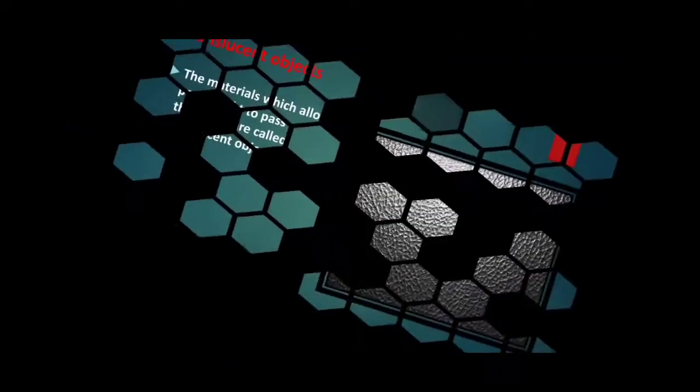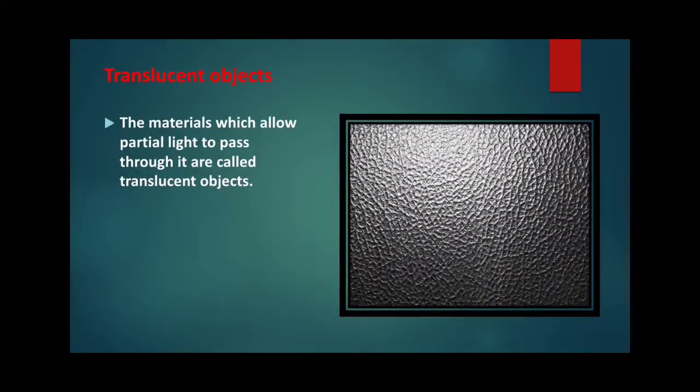Translucent objects. The materials which allow partial light to pass through them are called translucent objects. For example, tracing paper, thin plastic sheet, frosted glass, etc.